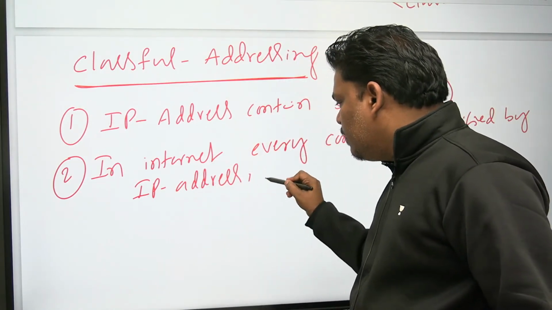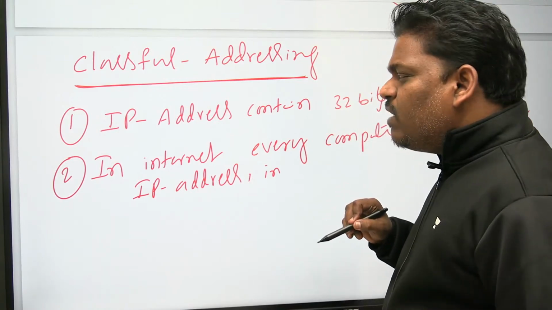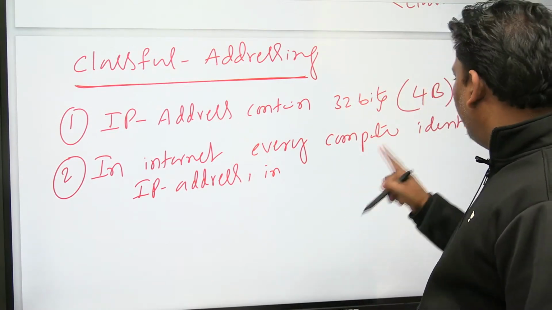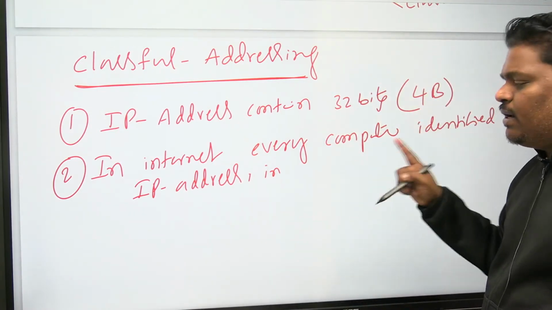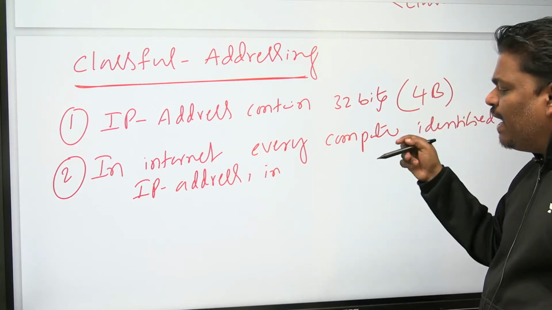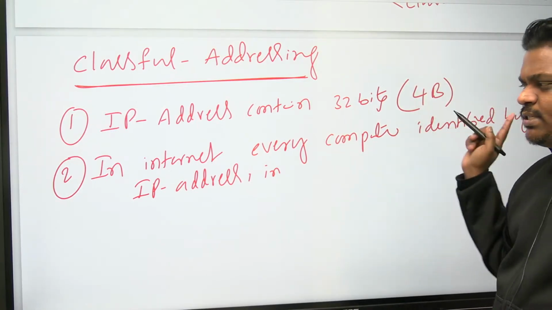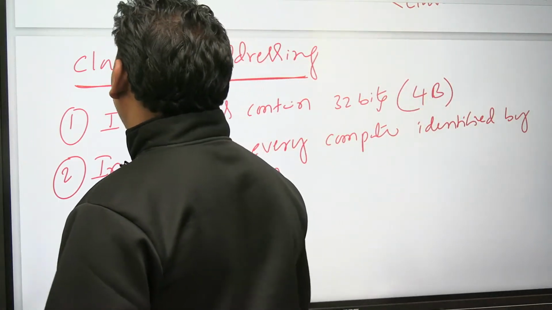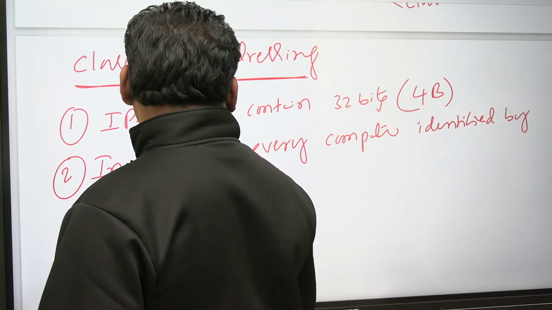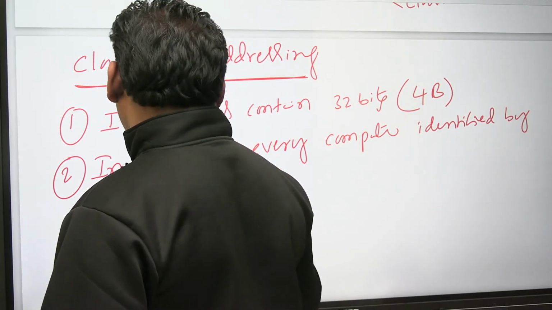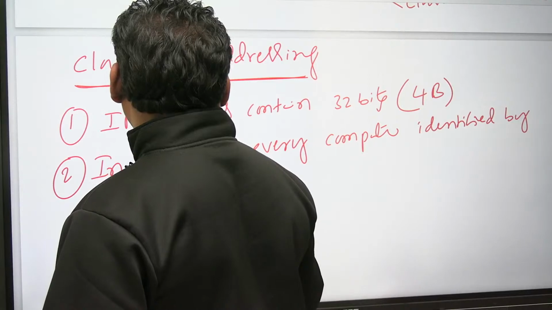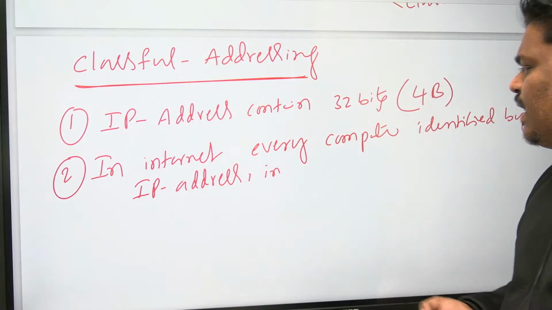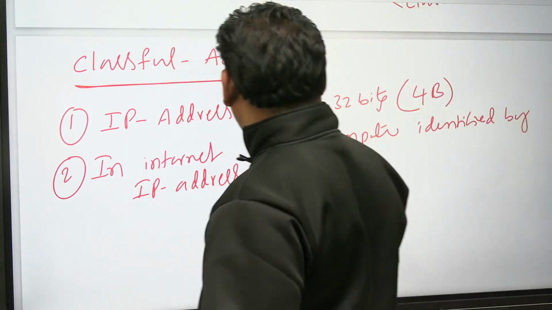In India, every Indian will be identified by Aadhaar card. If you want, you can write that also. In internet, every computer will be identified by IP address; in India, every Indian will be identified by Aadhaar card. Similar story: without Aadhaar card, distinguishing two Indians is very difficult. Similarly, without IP address, I cannot distinguish two computers.